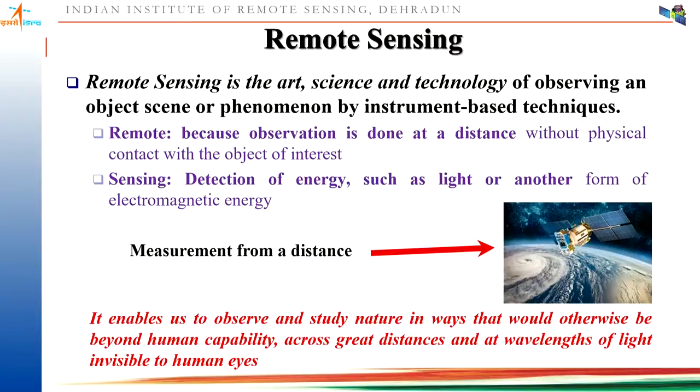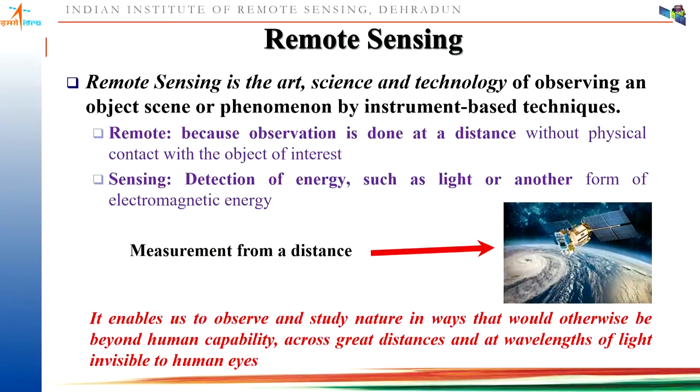Now how is it possible? It is possible because of the reflected energy coming from that particular screen, which my eyes are sensing, and the information is getting retrieved. So remote sensing also works on a similar principle, which requires electromagnetic energy to sense the data, to collect the data from a far distance.